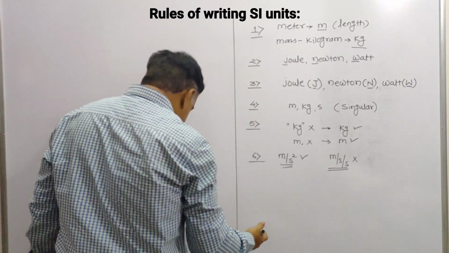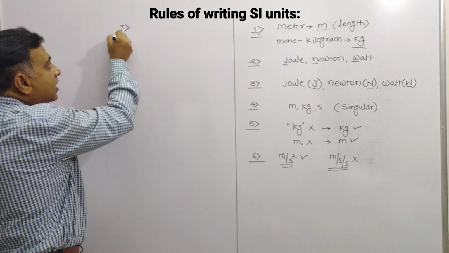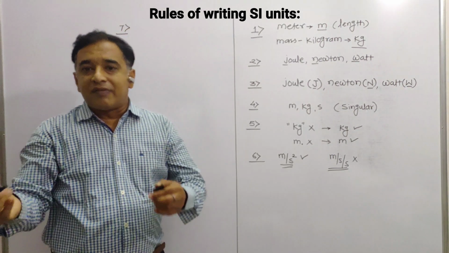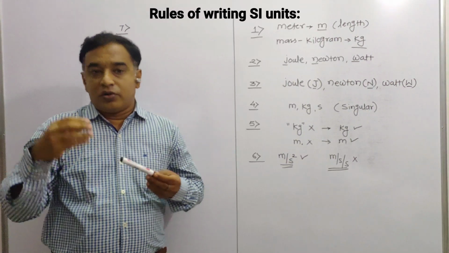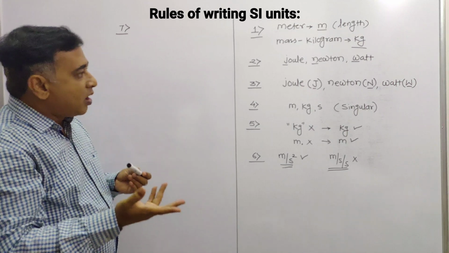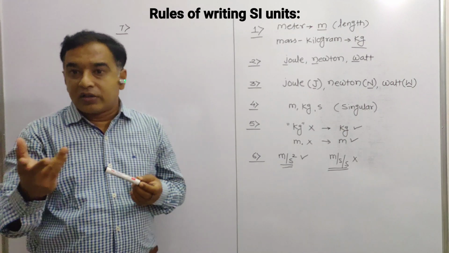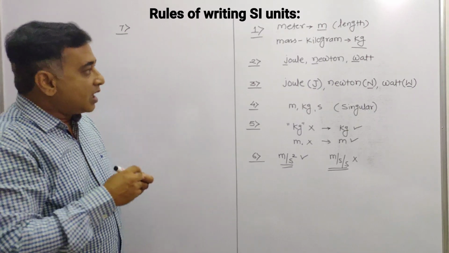So next we are going to take the seventh one. Here it is before you. The seventh statement is very simple. A combination of a unit in full form and a symbol together is not allowed to be expressed at once.